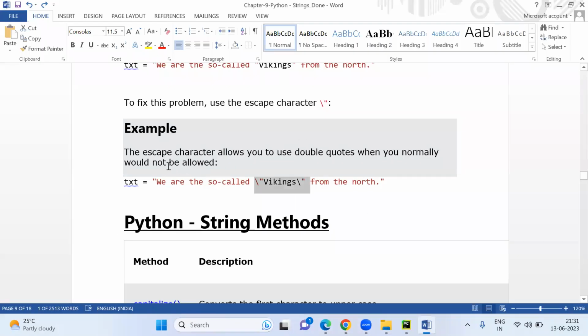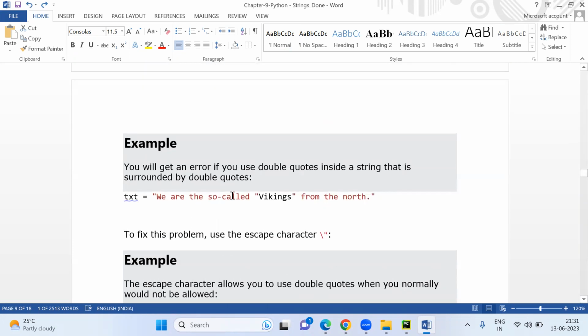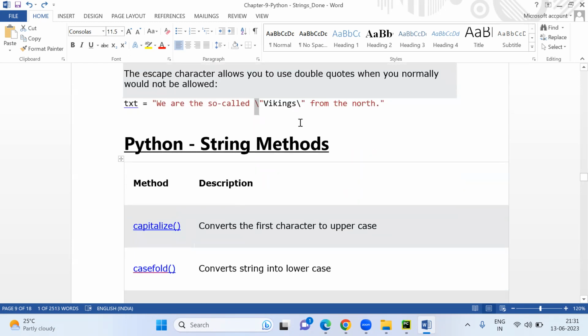Let's see the difference. The escape character allows you to use a double quote when you normally would not be allowed. So if you are not allowed to print this value, and you want to print some other string inside the string, then you can use backslash. Okay, escape character. So that is what we have.